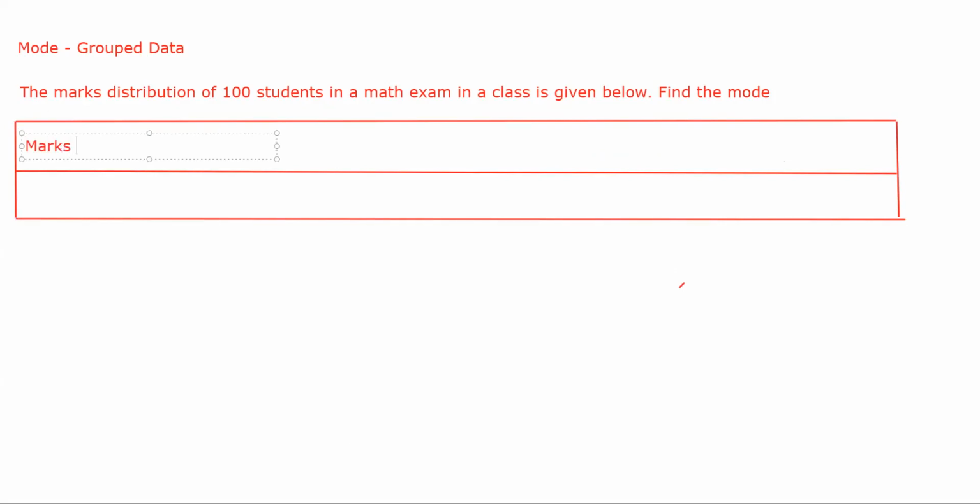Marks obtained, we'll do this way. 10 to 25 marks, 25 to 40 marks, 40 to 55 marks. See, from this itself you can judge that your class width is 15. 55 minus 40 or 40 minus 25 or 25 minus 10 is 15, right? 55 to 70, 70 to 85 and 85 to 100.